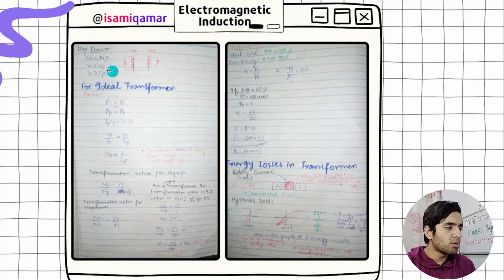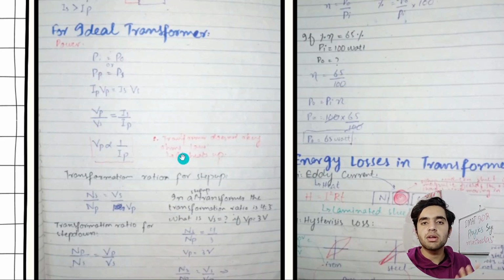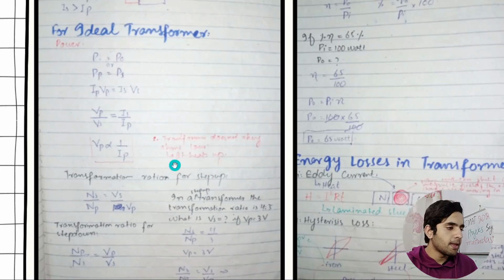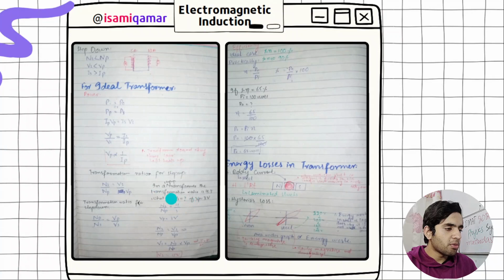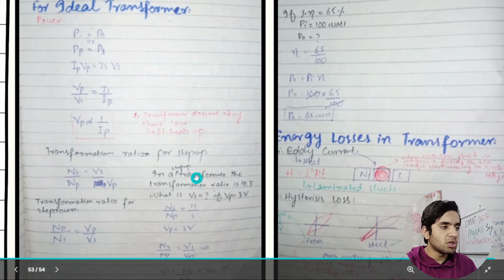And this is the step down transformer, and for an ideal transformer, P input will be equal to P output. That's the ideal case. This is not true because power is converted into heat. Then this is the transformation ratio I have added, one for step up and one for step down. You can look at it.